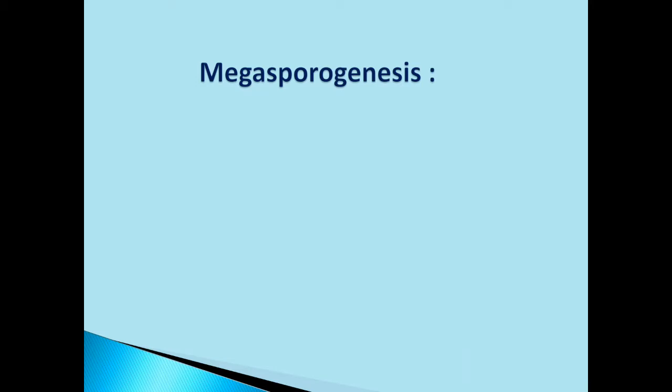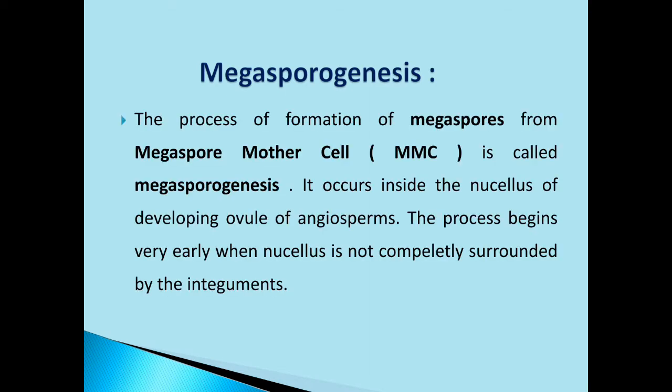megasporogenesis. Today we will learn one of the important processes involved in the development of one of the important structures in the female flowering plant, and that process is megasporogenesis.